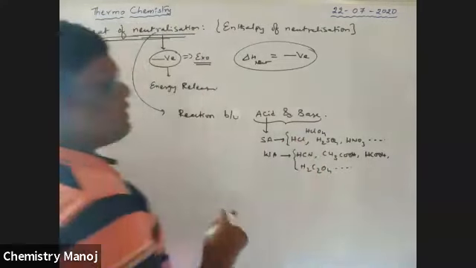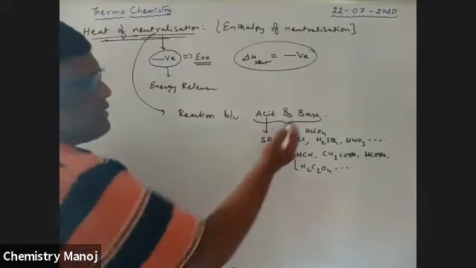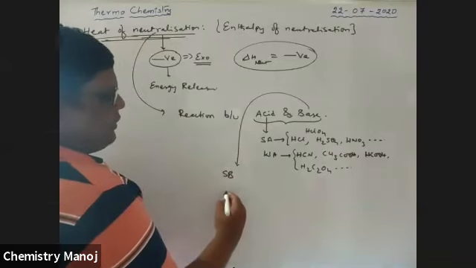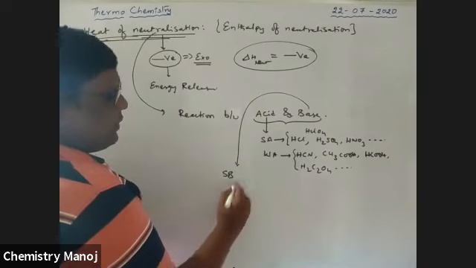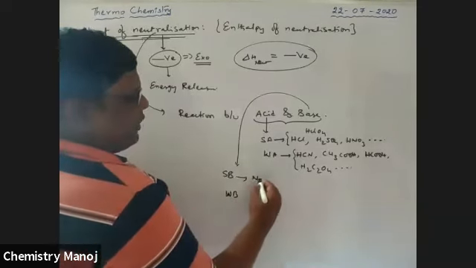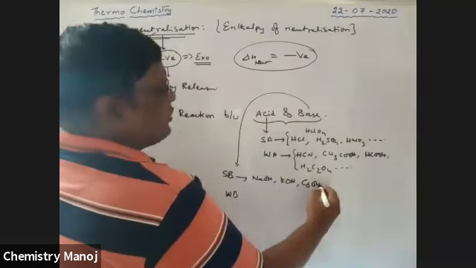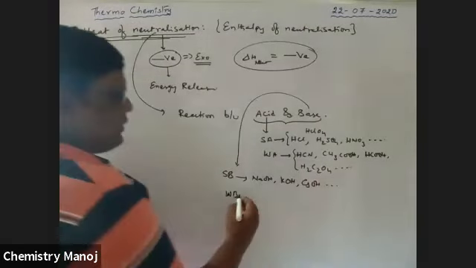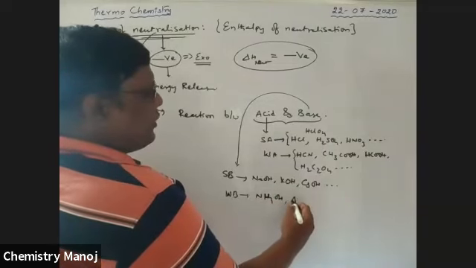So in our chemistry, some are strong acids and some are weak acids. Similarly, bases also: there are strong bases and weak bases. Strong bases are our alkali metal hydroxides: NaOH, KOH, CsOH. All these are strong bases, boys. Weak bases are ammonium hydroxide and aluminum hydroxide.